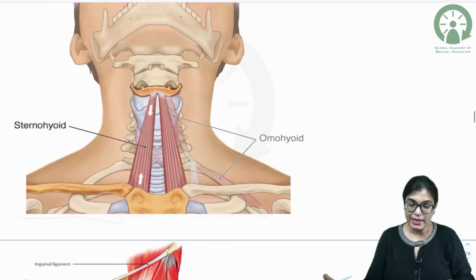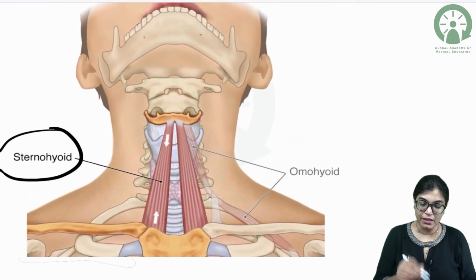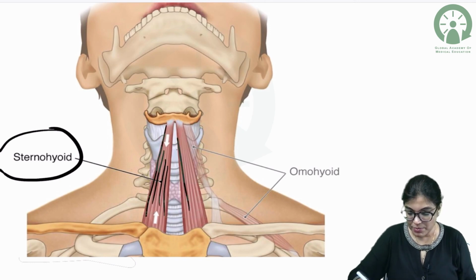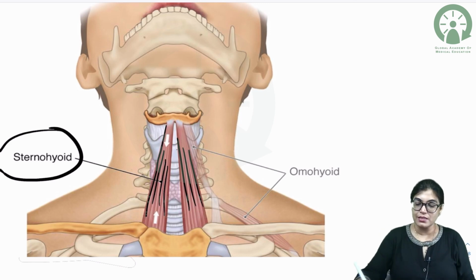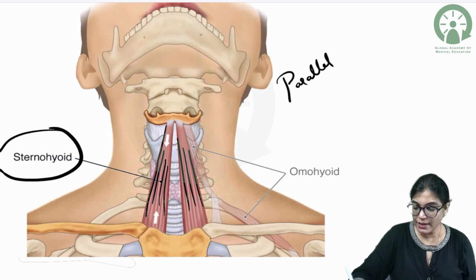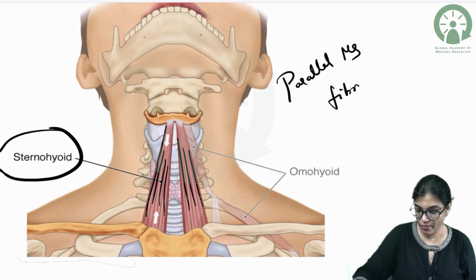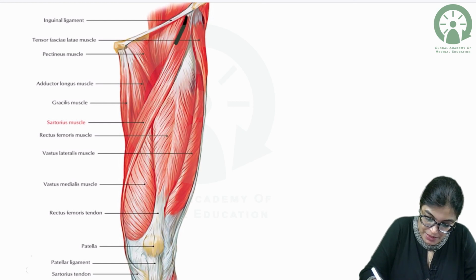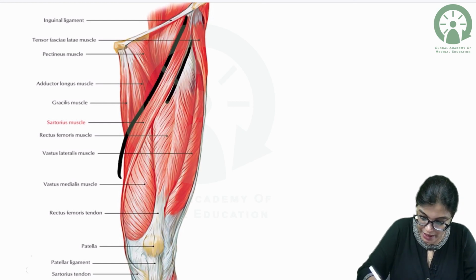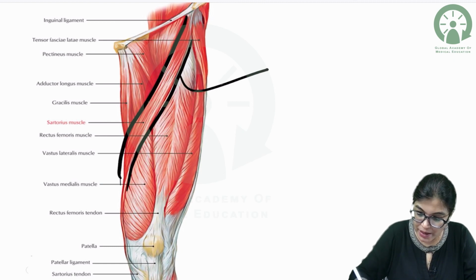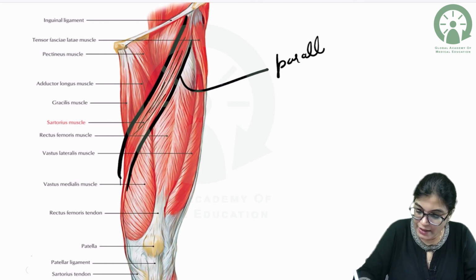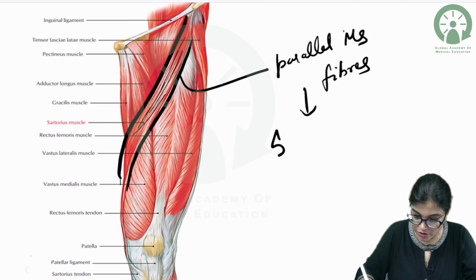Now see here, there was one option given, sternohyoid. Can you appreciate the muscle fibers, my dear aspirants? You can clearly see the muscle fibers are parallel. So yes, this is an example of parallel muscle fibers. Same goes with the sartorius muscle, which was also given in the options. You can see this ribbon-like muscle, and here also the muscle fibers are parallel, so this is an example of parallel muscle fibers.